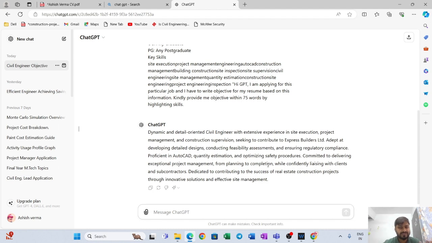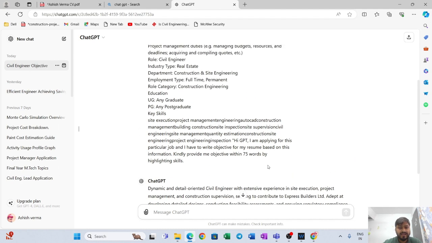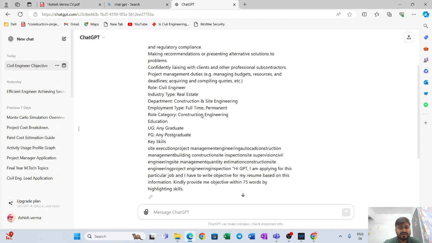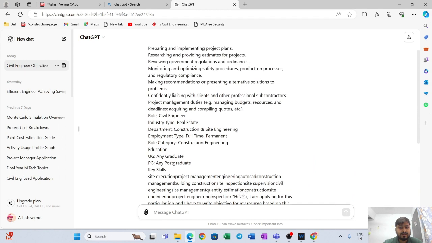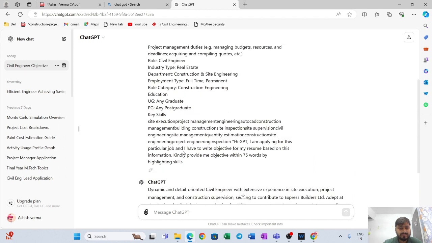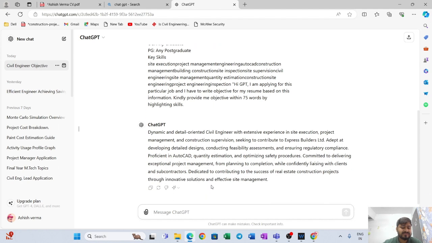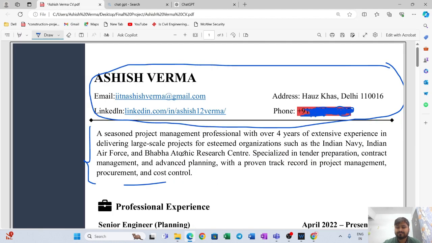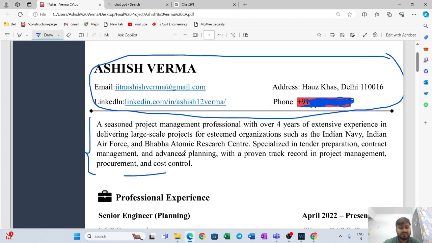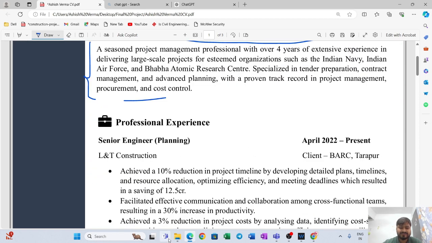So this is the objective that you have to write, and see the skills that you have to take. See, the skills that were required, site execution, project management, all these supervision, all these skills were required, right? So see, easily you got the description part. So let's go here. This part completed. How many minutes you took? Only 1 minute, right? Now you have to write professional experience.